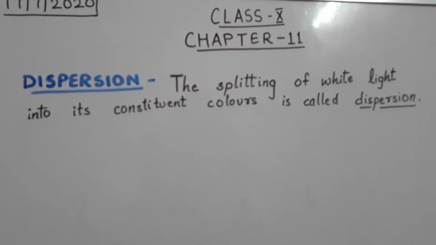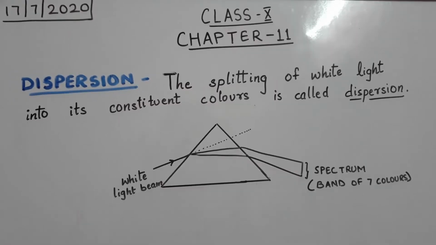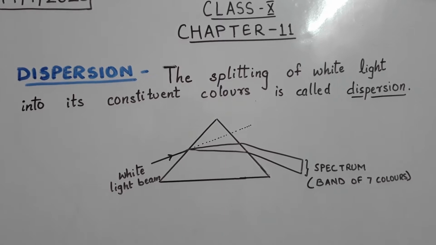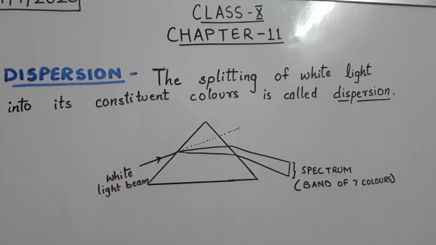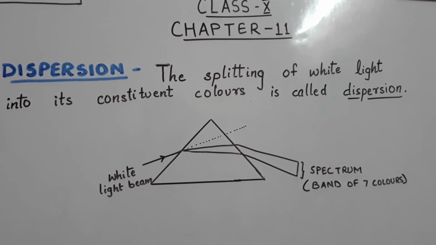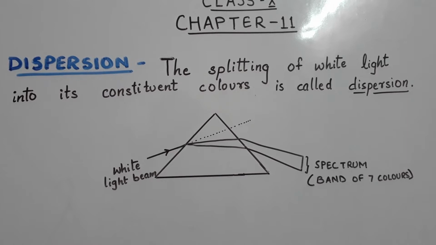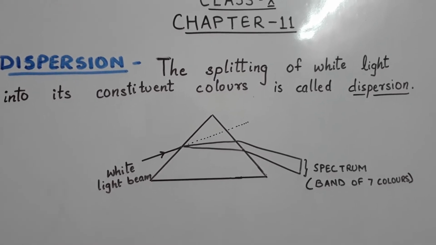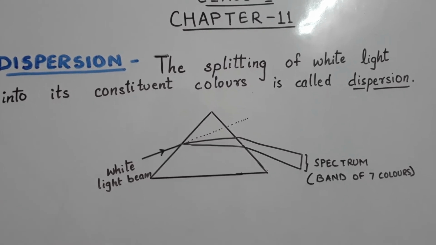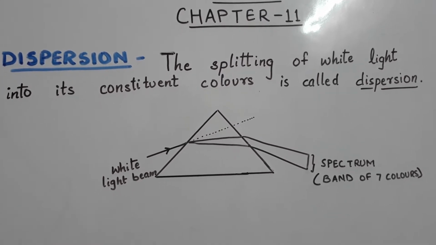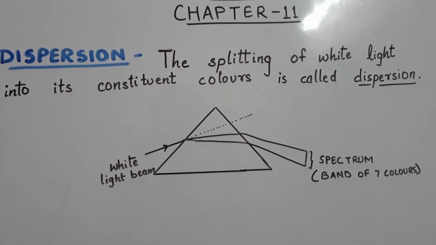The splitting of white light into its constituent colors is called dispersion. As you can see here, when a white light beam passes through a glass prism, the dotted line that you can see, children, is the path the ray should have taken, but it does not do so because, as we have studied in refraction, it bends toward the normal, and this happens because glass is a denser medium with respect to the air.